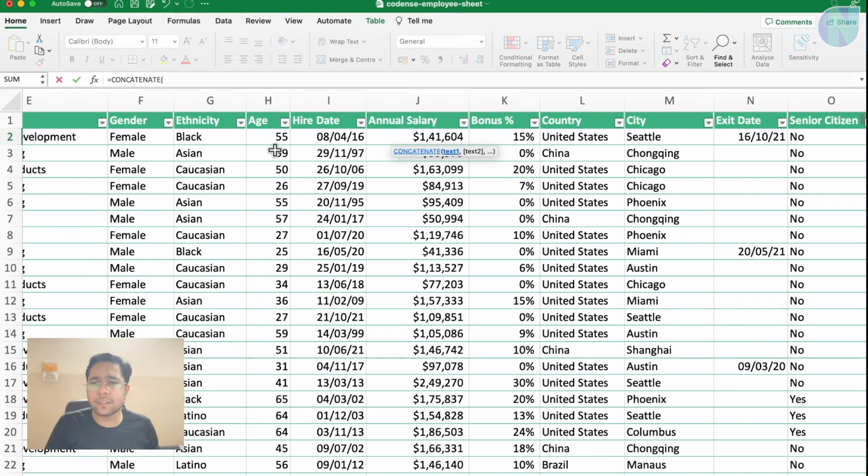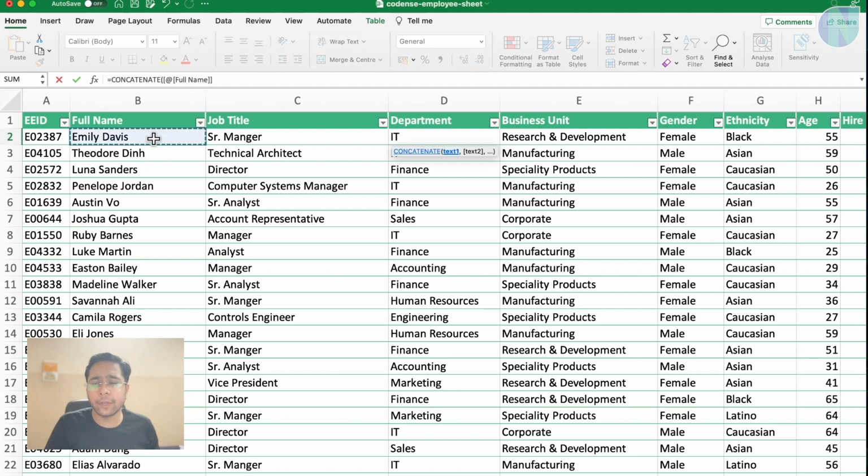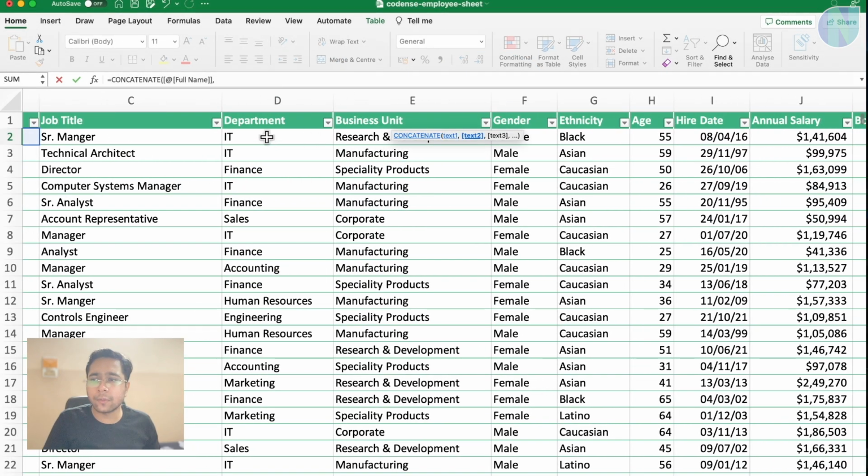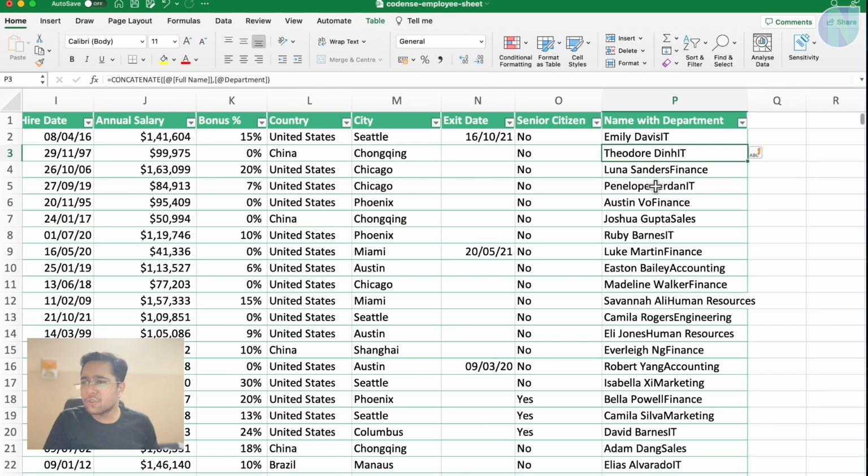Let's say choose text one. So I will choose the text full name. Then I will choose the next text, which is the department. So I will go here and click on the department for the second text and will close this bracket by clicking here and press enter. So you can see it has appended name and department, but it is directly appended.